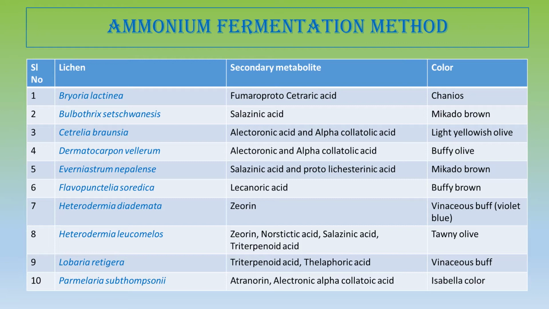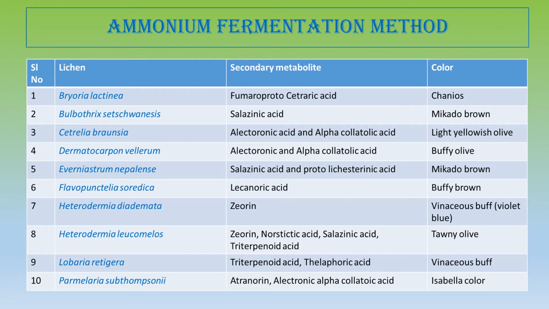Now, Flavopunctelia soredica, this is a foliose lichen also belonging to the Parmeliaceae, and it produces lecanoric acid. Now, this lecanoric acid is a very common acid. This depsidone is found in Parmotrema and Usnea in great abundance. This lecanoric acid produces a buffy brown color by ammonia fermentation method.